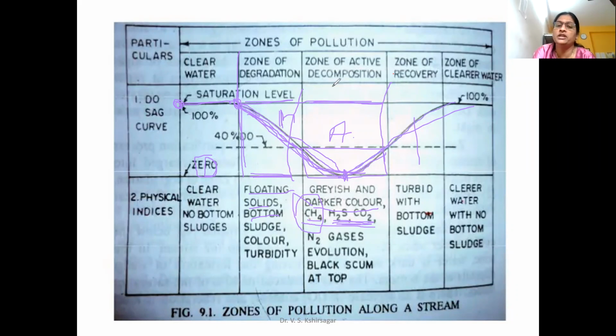Various factors affect the stream for self-purification. So the regeneration process of that particular river starts, and it brings the oxygen level back to the original state, initially up to 40% and then up to 100%. This way self-purification is performed in a stream, and it is reflected in the oxygen sag curve. This curve is known as the oxygen sag curve.